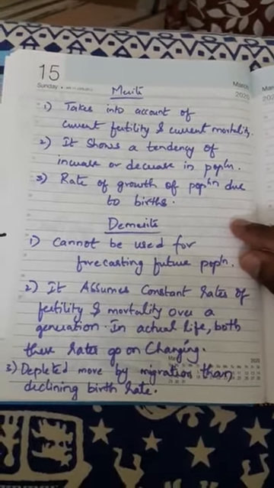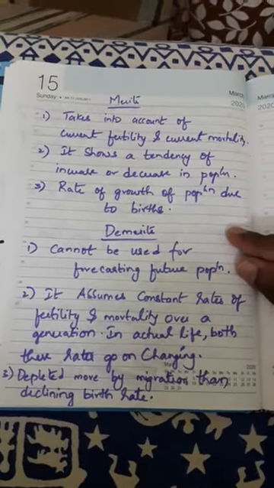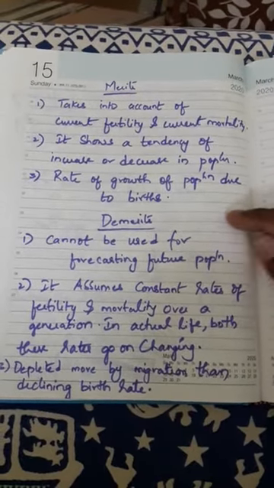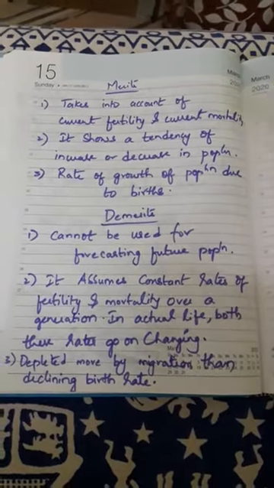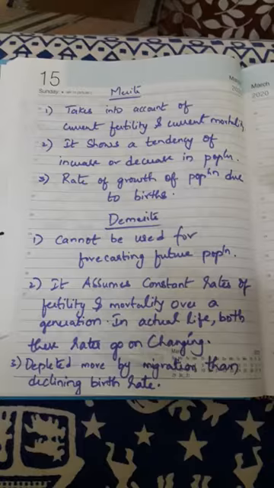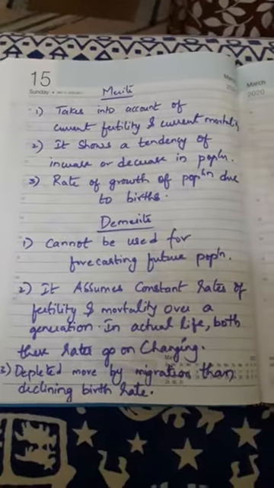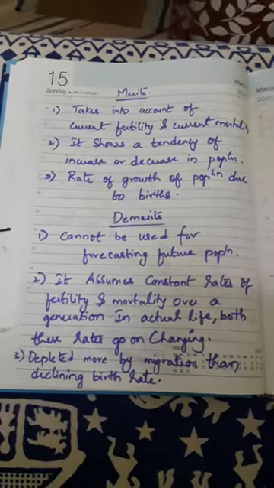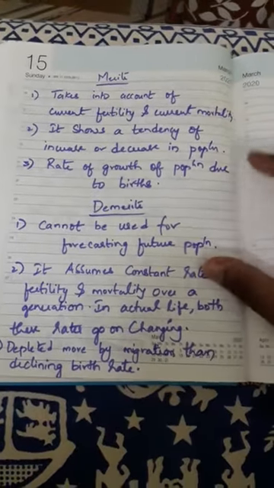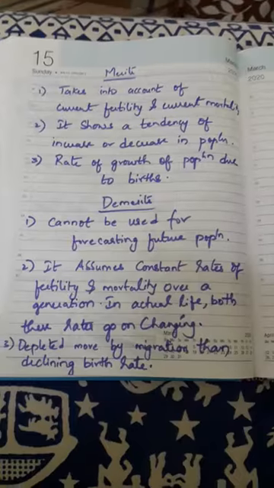Yes, right, less than 1, greater than 1, the rate when you are calculating, obviously it has a tendency of increasing or decreasing, because in NRR mortality you are ignoring. Sometimes mortality would be higher, sometimes mortality would be lower. So the rate of growth of population due to births is possible. It indicates the rate of growth of population due to live births.